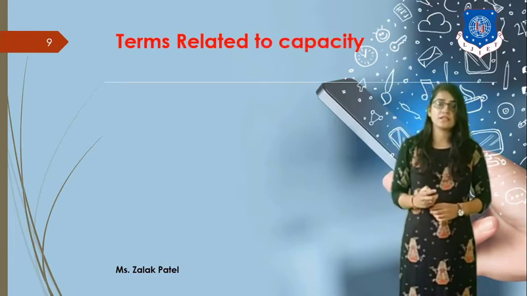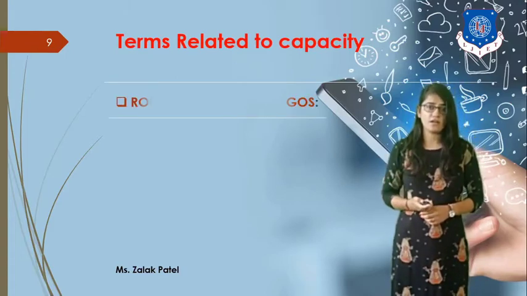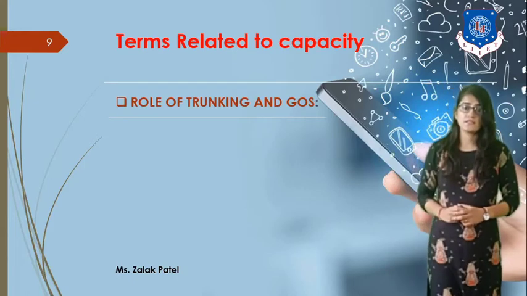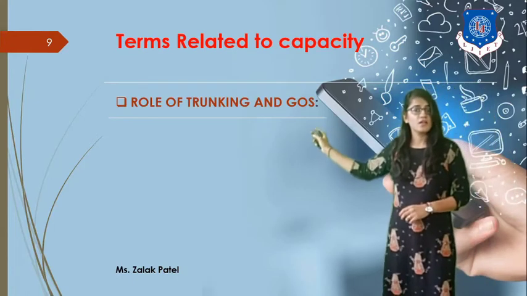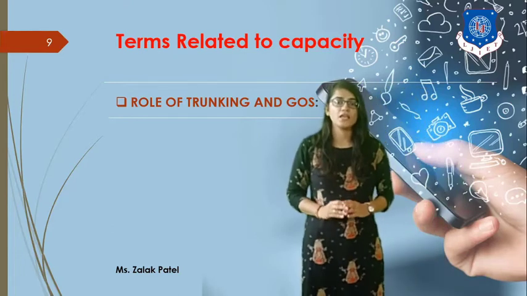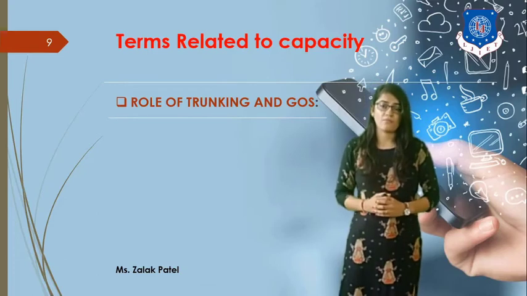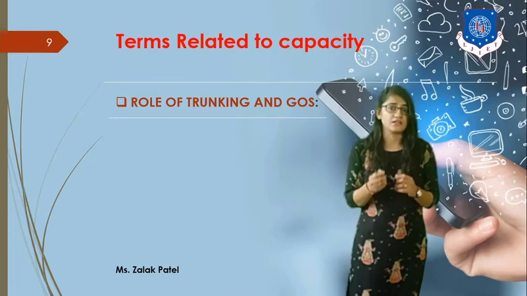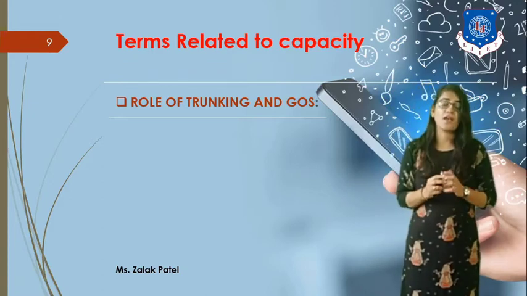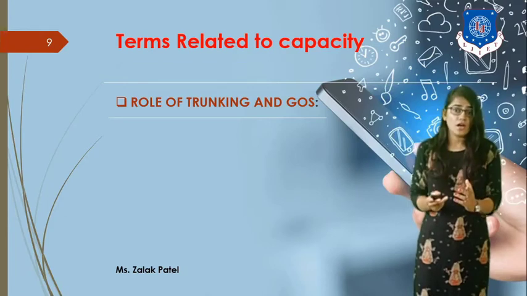Now, the terms related to increasing the overall capacity of a cellular network. For that, the role of trunking and GOS is necessary. Now in this, the term grade of service is mainly related to the blocking capability or delaying capability of traffic intensity. So to discuss trunking as well as grade of service, you have to understand